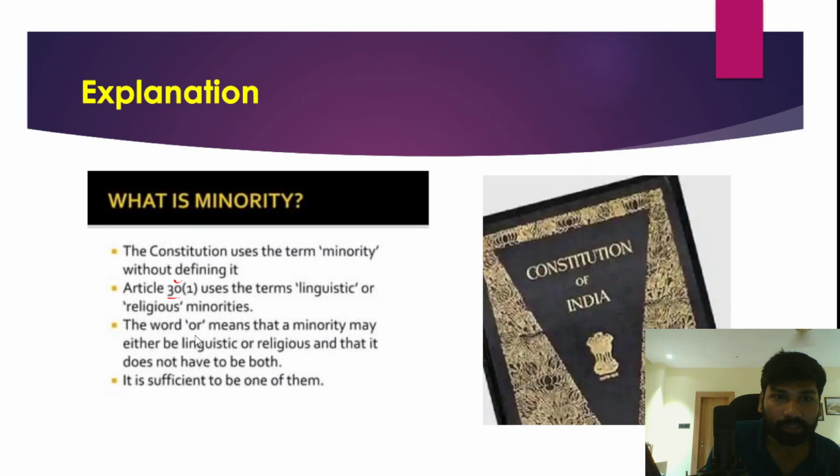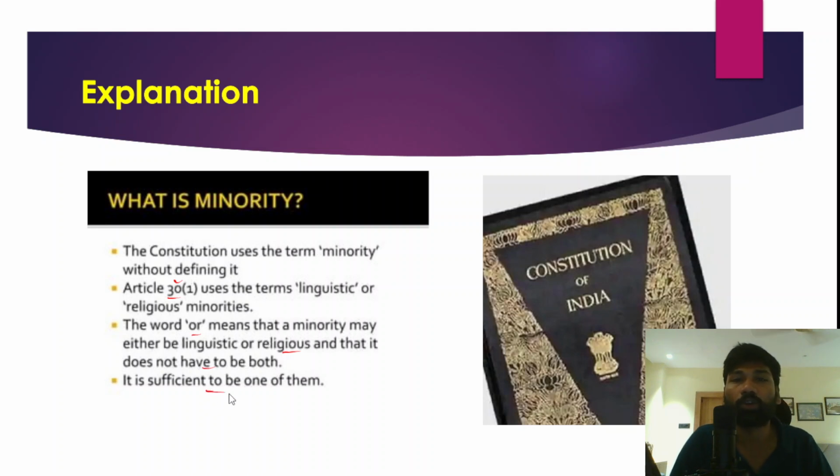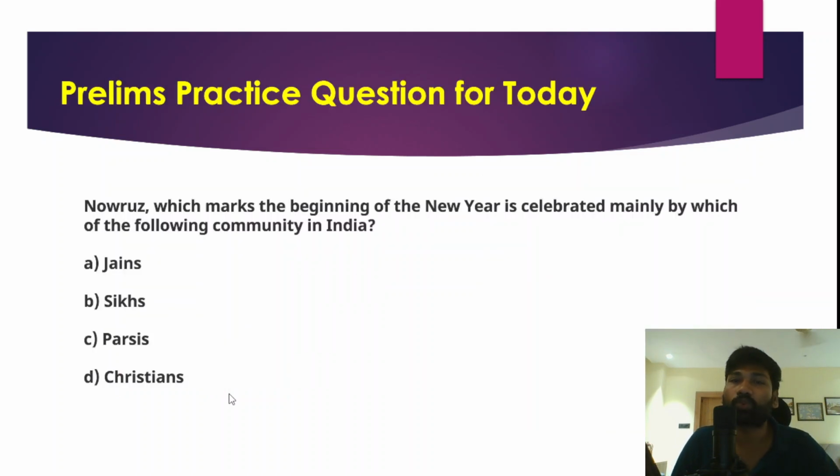In fact, the word 'or' means that a minority may either be a linguistic minority or a religious minority, and that it does not have to be both. It is sufficient to be one of them. So those people would be eligible under Article 30 of the Indian Constitution to establish and administer educational institutions of their own choice. So there are special rights granted by the Indian Constitution to the minorities.